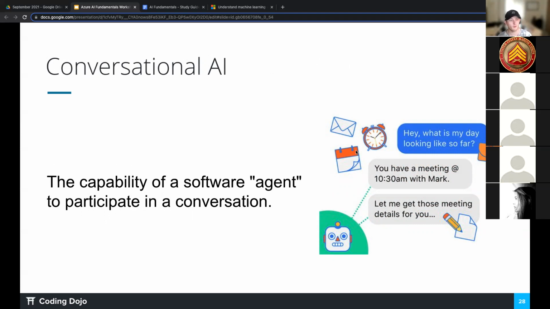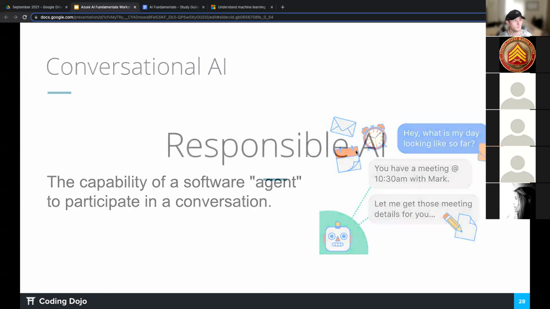The other workshop leader, her name's Noelle, had a great example as well. Wherever she gets her hair done, she can just text and say, hey, I want an appointment. And then it asks what's the date. And then she gives the date, and then it gives the times, and she gets to pick a time. So it's like she's texting, right? It's a software agent, whether it's through text or a chat bot on a screen, or if you're on your phone, and it's like, say 1 for this, say 0 for this. That would be some sort of conversational AI that's been trained to say, if the user says 0 or if the user says blank, this is what I want you to do.